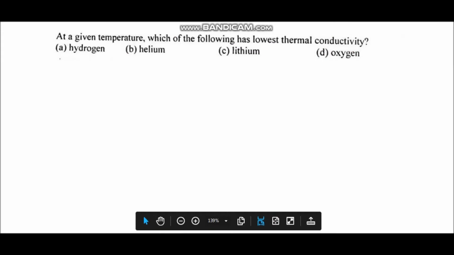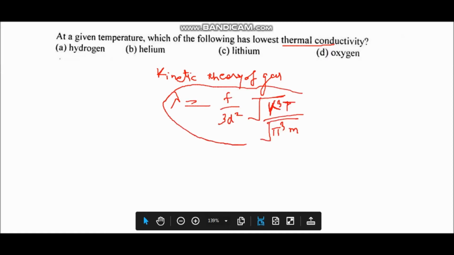Next, at a given temperature, which of the following has lowest thermal conductivity? So from the kinetic theory of gas, the thermal conductivity is represented by lambda, which is equal to this formula. In this formula of thermal conductivity, f represents the degrees of freedom, d is the particle diameter, K is the Boltzmann constant, T is temperature. So thermal conductivity is directly proportional to root T like viscosity, and lambda is inversely proportional